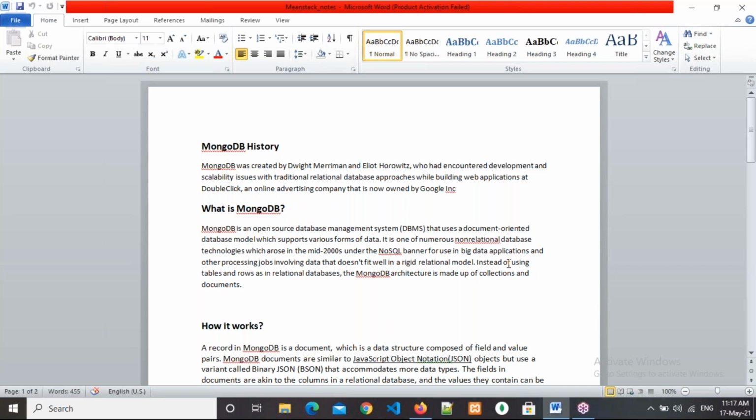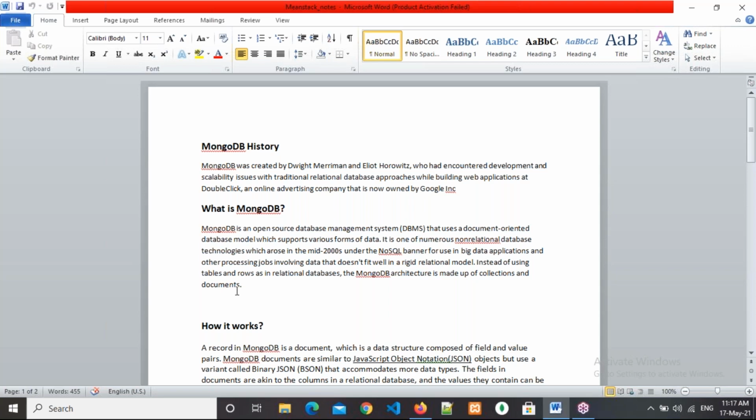Instead of using tables and rows in relational databases, the MongoDB architecture is made up of collections and documents. Okay, now I will explain each and everything clearly, one by one. Right, now what is MongoDB?